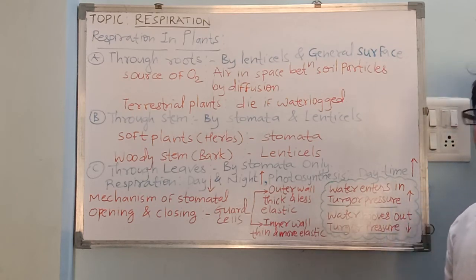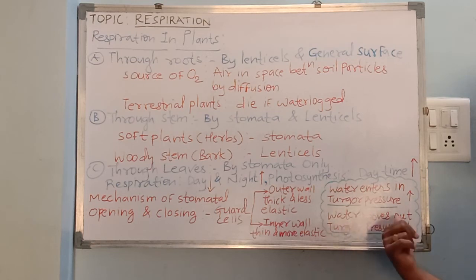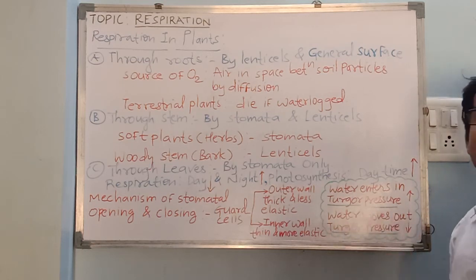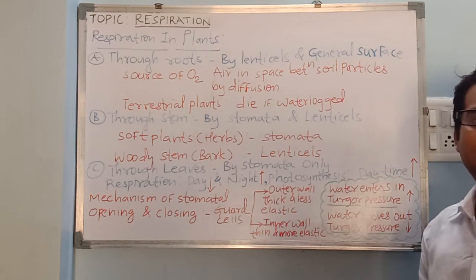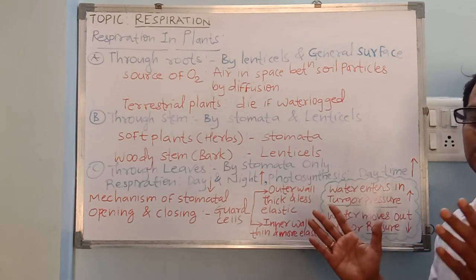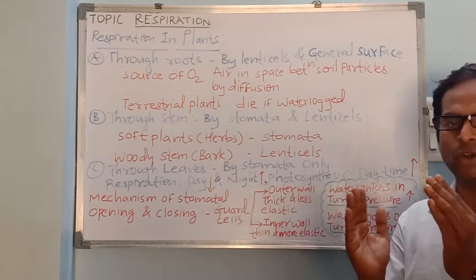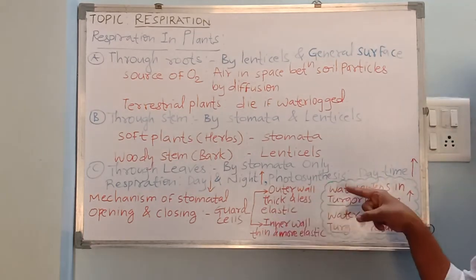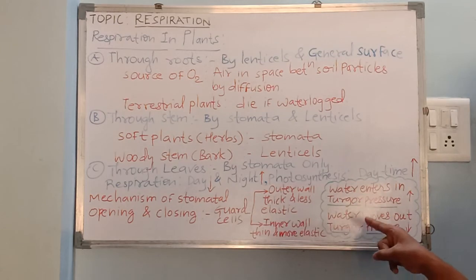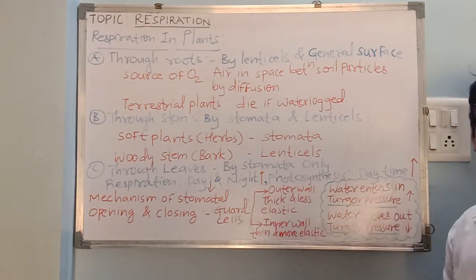And reverse of the same occurs when this water from guard cells moves out, exosmosis. Then as a result of that, turgor pressure will decrease, and when turgor pressure decreases, this aperture or stomatal opening will close. So this is the way how these stomata open and close. So remember this mechanism, it could be your short answer question.